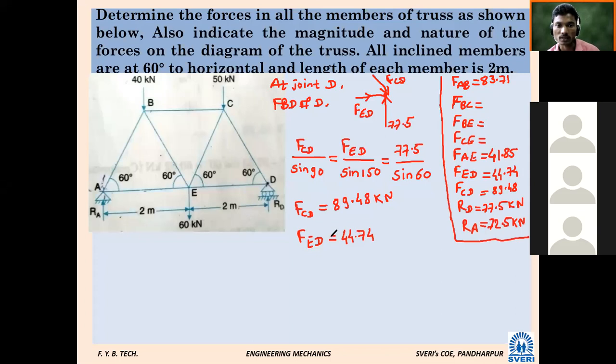Now after D we will select joint C. At joint C, which forces are known? Either we have to consider point C or point B. Point E we cannot.